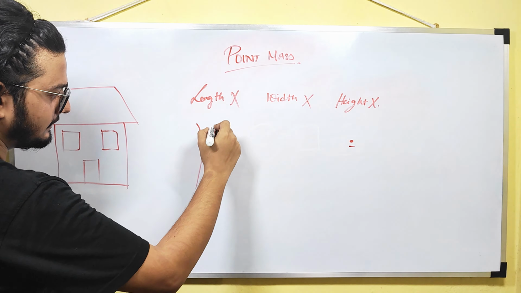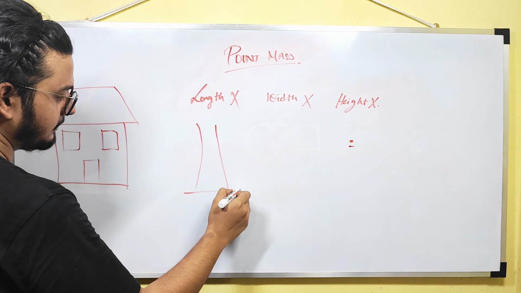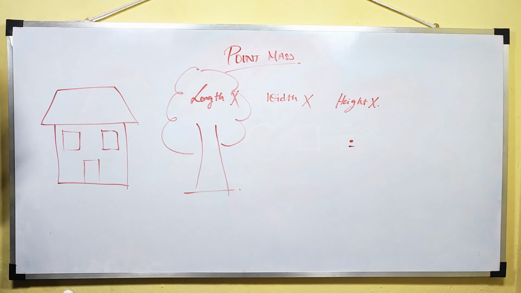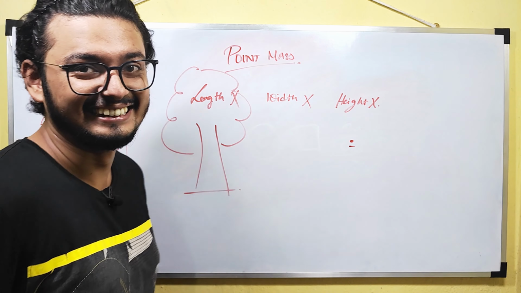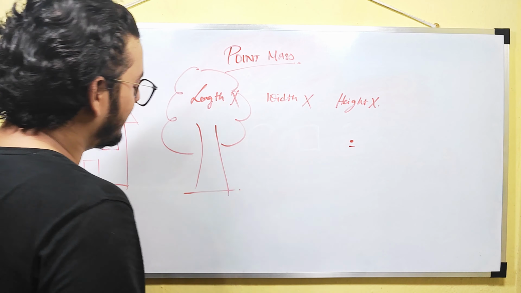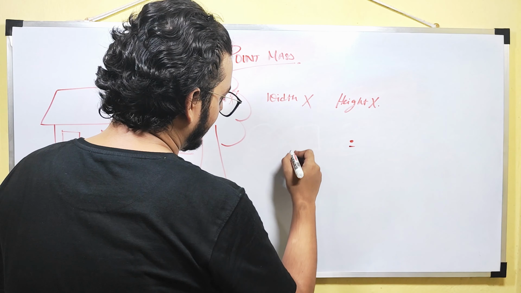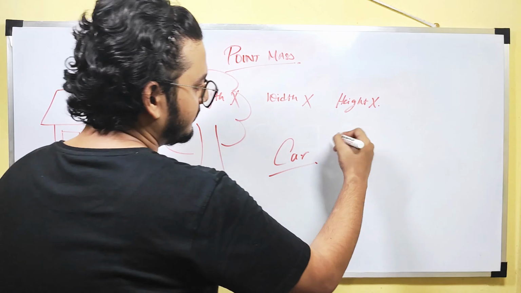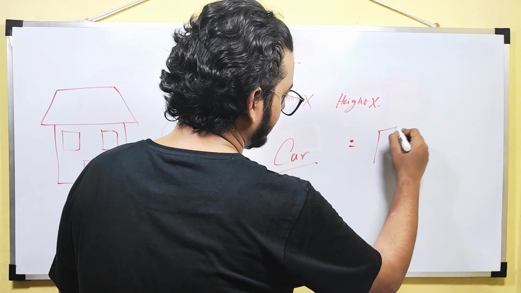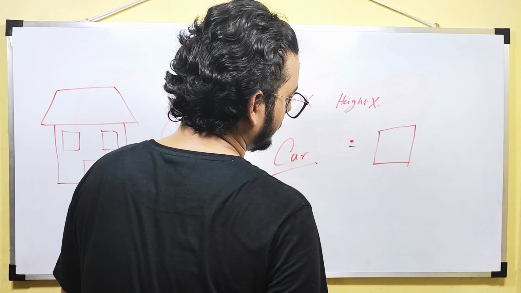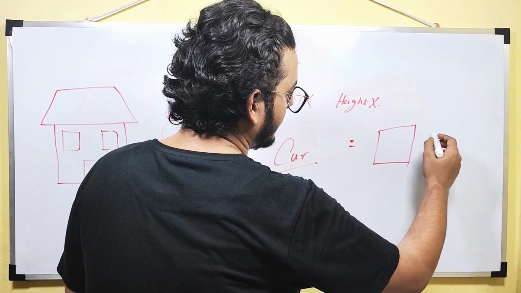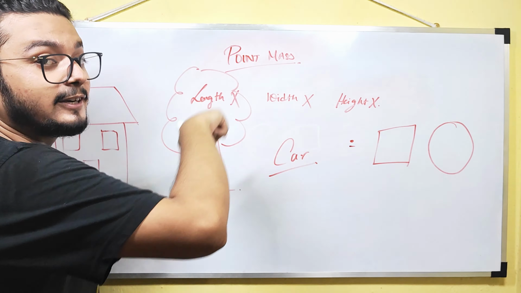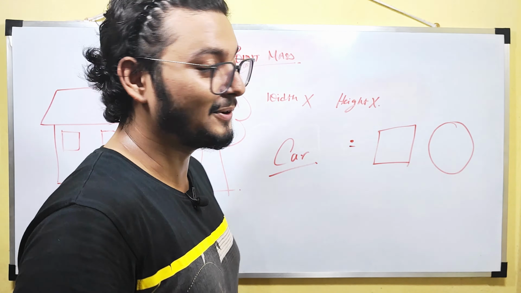Let us say a tree which has a length. Okay, now let us consider a car. I'm not drawing the car, and there's a point. Let us say a square or rhombus and a circle, an imperfect one, which is not a perfect circle.